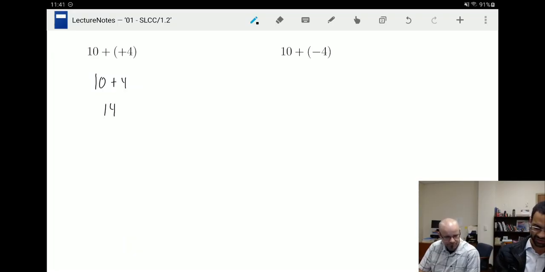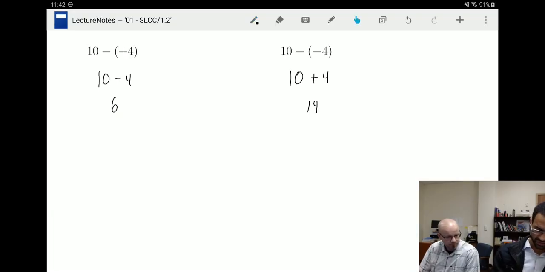If I'm adding a negative 4, I am adding the negation. I'm adding the negatives in, so if you're introducing negatives, you're really subtracting. So 10 minus 4 is going to give me 6. With 10 minus positive 4, I say that is 10 and the opposite of positive 4. The opposite of positive 4 is negative 4, which would be 6. And then the opposite of negative 4 is a positive 4. 10 plus 4 is 14, right?